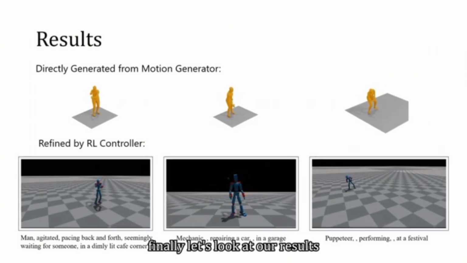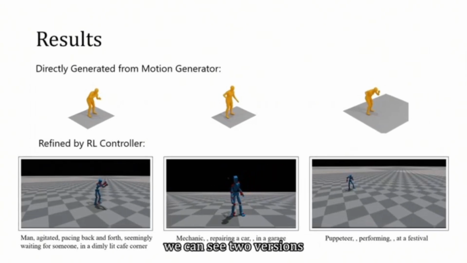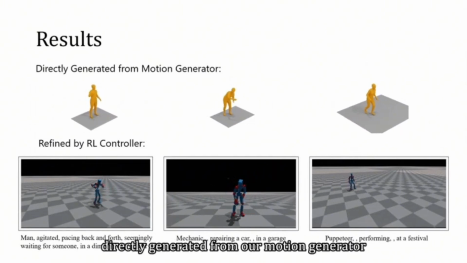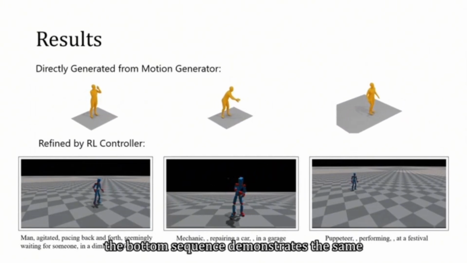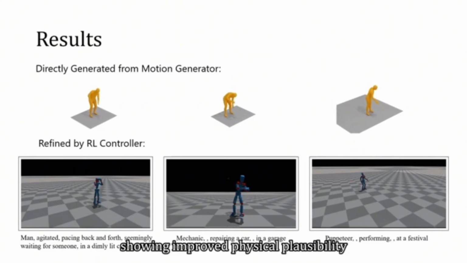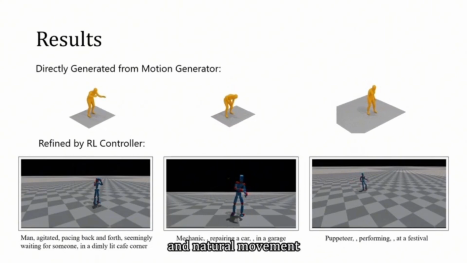Finally, let's look at our results. We can see two versions. The top sequence shows motions directly generated from our motion generator. The bottom sequence demonstrates the same motions refined by our RL controller, showing improved physical plausibility and natural movement.